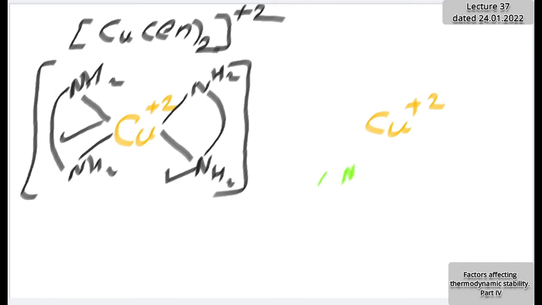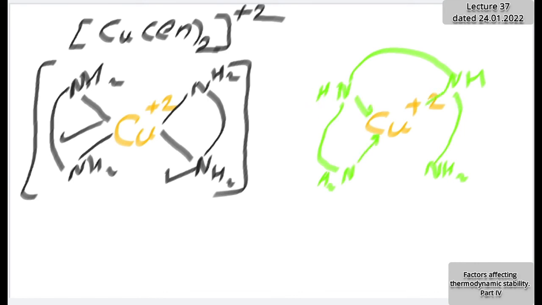Here one NH2 is there, and here the last NH2 you can consider. Between them is an NH, and here is an NH, with CH2, CH2 in between. How many bonds can it form? That's our interest. Four. So the coordination number is 4.